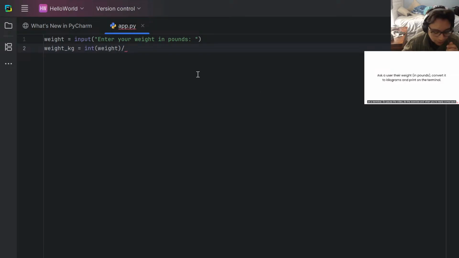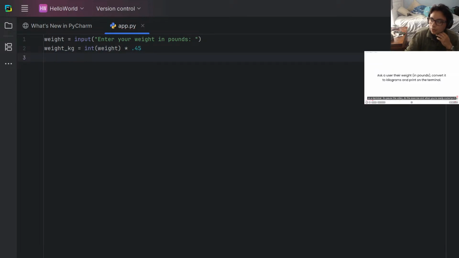Or times, I guess. Times point, we'll just say 0.45. And print on the terminal.